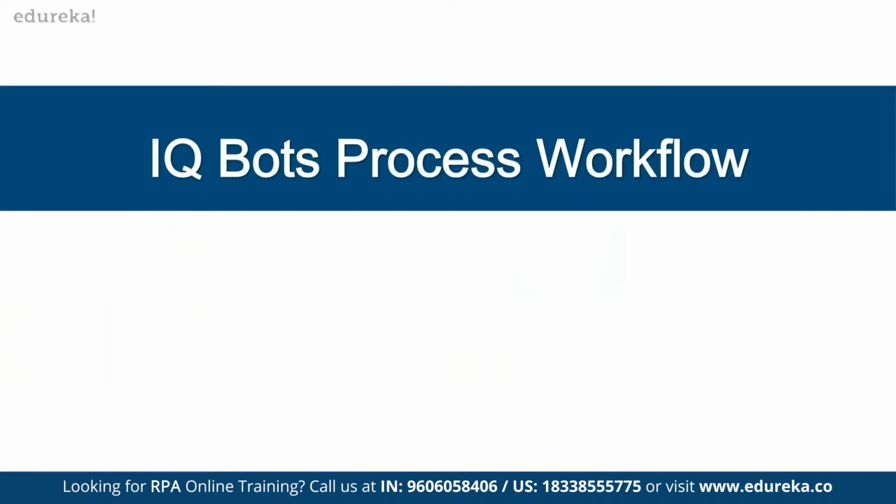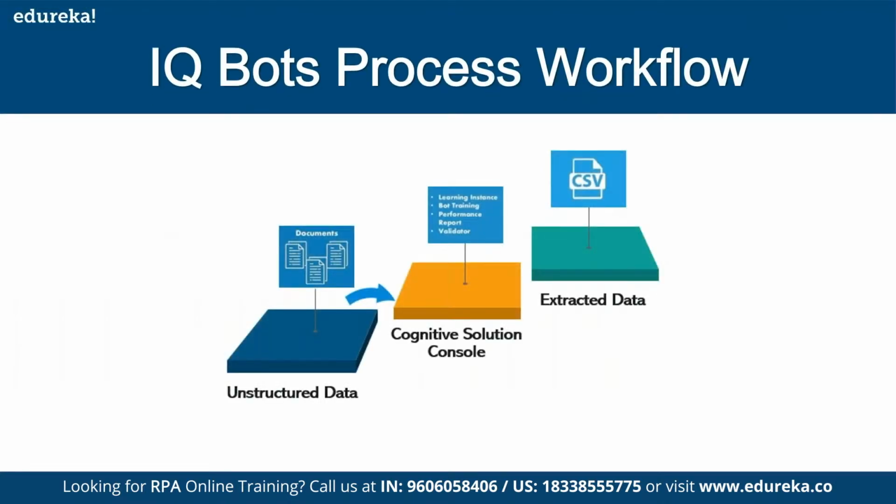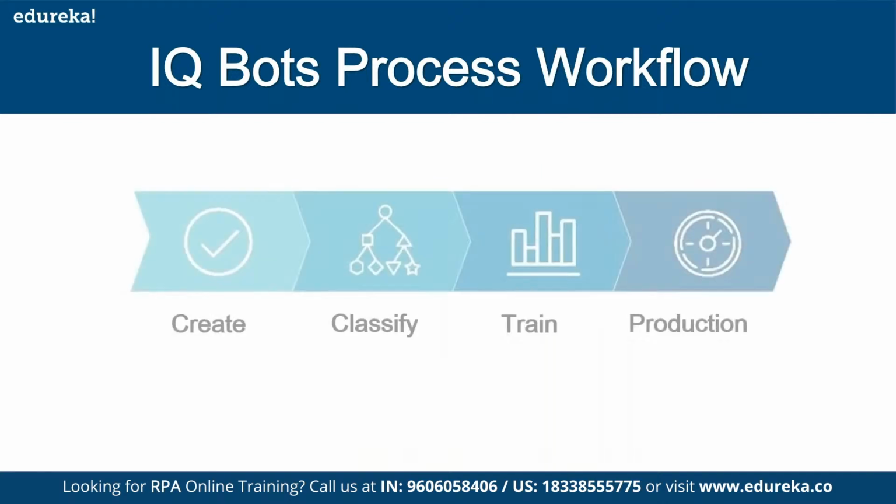So IQ Bot, I have seen one of the questions where the humans will correct it. Okay, so this is how the IQ Bot process workflow goes. You might have got some idea. When you get unstructured data as an input, you have complete automation with IQ Bot, the cognitive solution console, which converts the data into CSV as structured data. So you will get an input as unstructured data, and you'll have IQ Bot in between, which converts your unstructured data to structured data. So this is the actual workflow of IQ Bot.